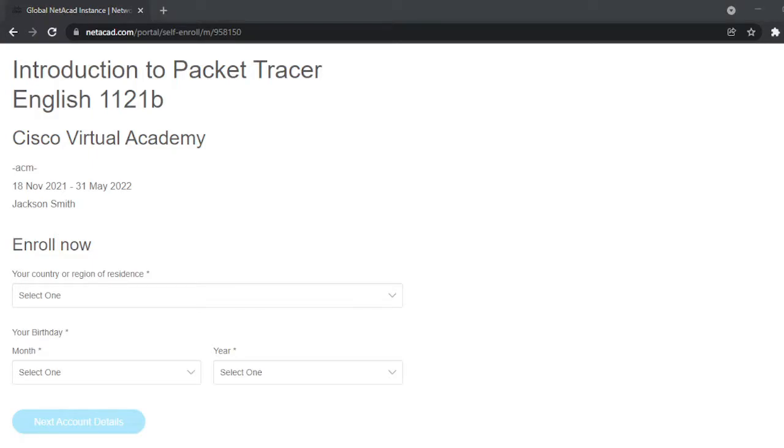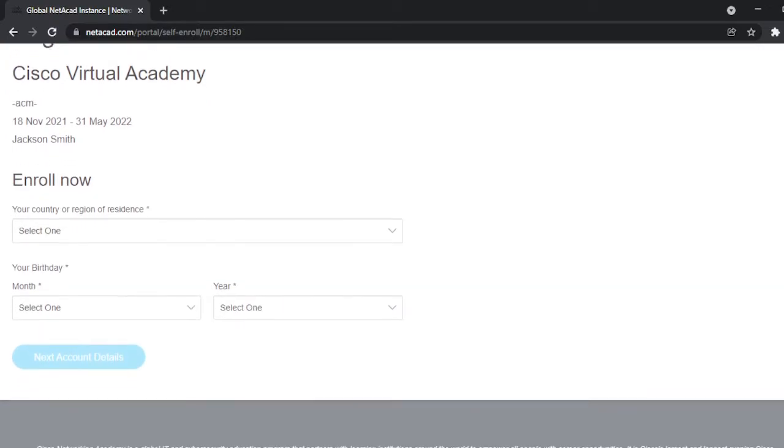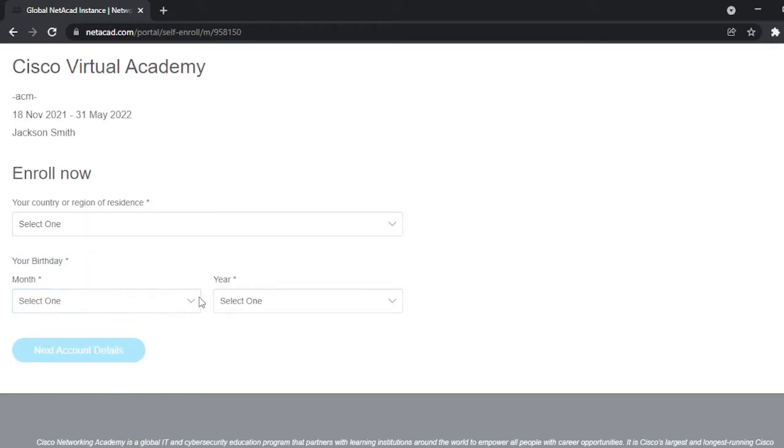As you can see on this screen, there is a form to fill up. So select one. I use my country, Philippines.